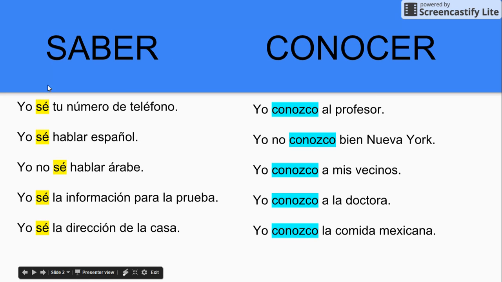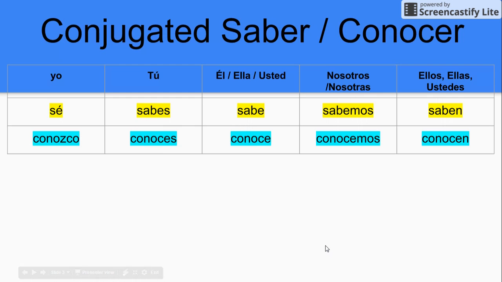Saber is relating things like factual things about information for phone numbers, addresses for house, information for the quiz, or to know how to do something. While conocer is knowing people, places, or familiarity with things. And notice when we conocer a person, we have an a that cushions the person. Yo conozco a mis vecinos. We don't see that showing up when we're talking about a place or a thing like Mexican food.